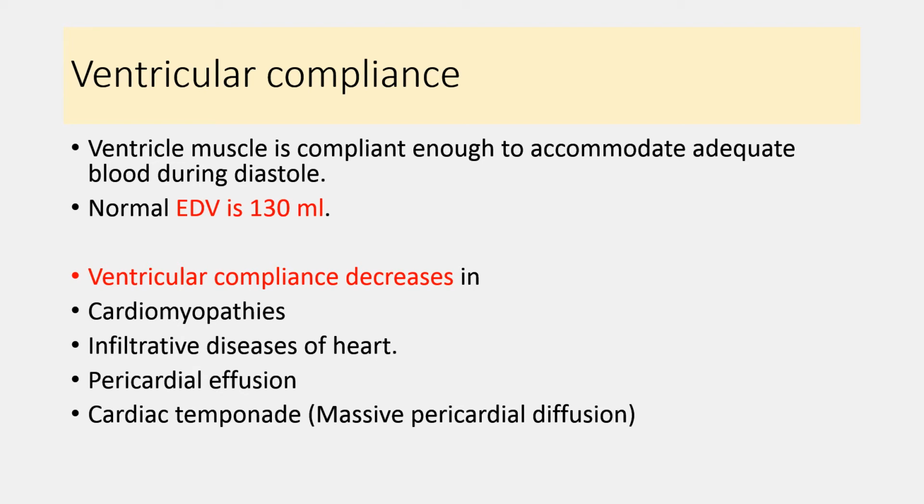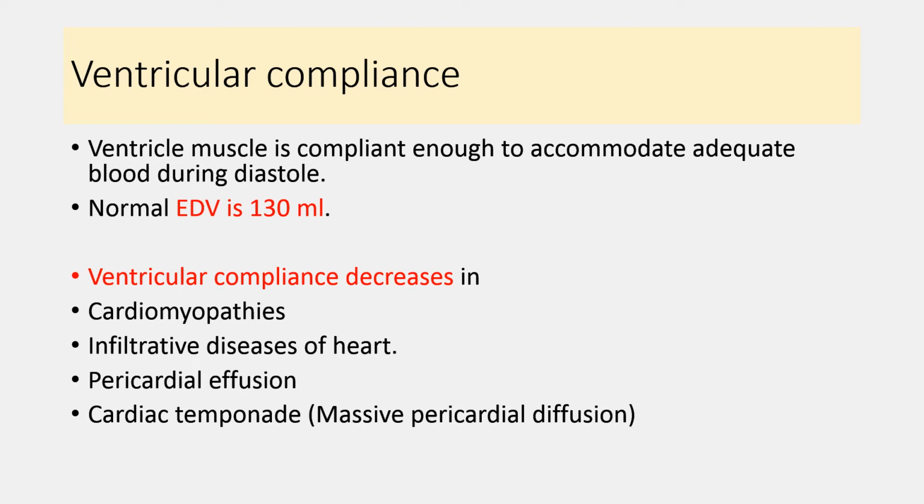Ventricular compliance is the compliance of the ventricle. Compliance is the stretchability. So the ventricular muscle is compliant enough to accommodate adequate blood during the diastole, and normally the end diastolic volume is 130 ml. If any pathological condition affects the ventricular compliance or its ability to accommodate blood inside it, it can affect the cardiac output. For example, cardiomyopathies and infiltrative diseases of the heart decrease ventricular compliance.